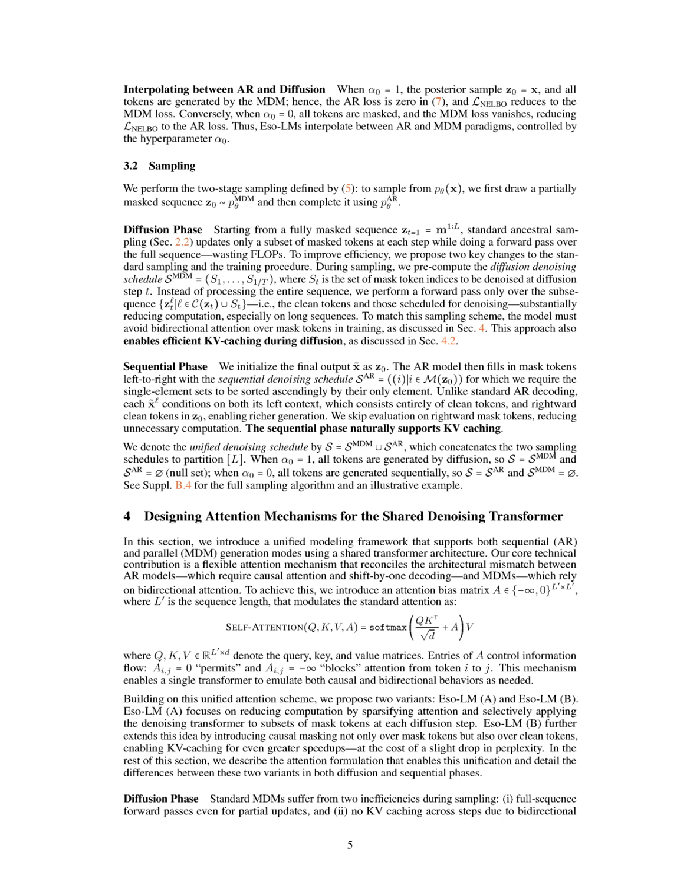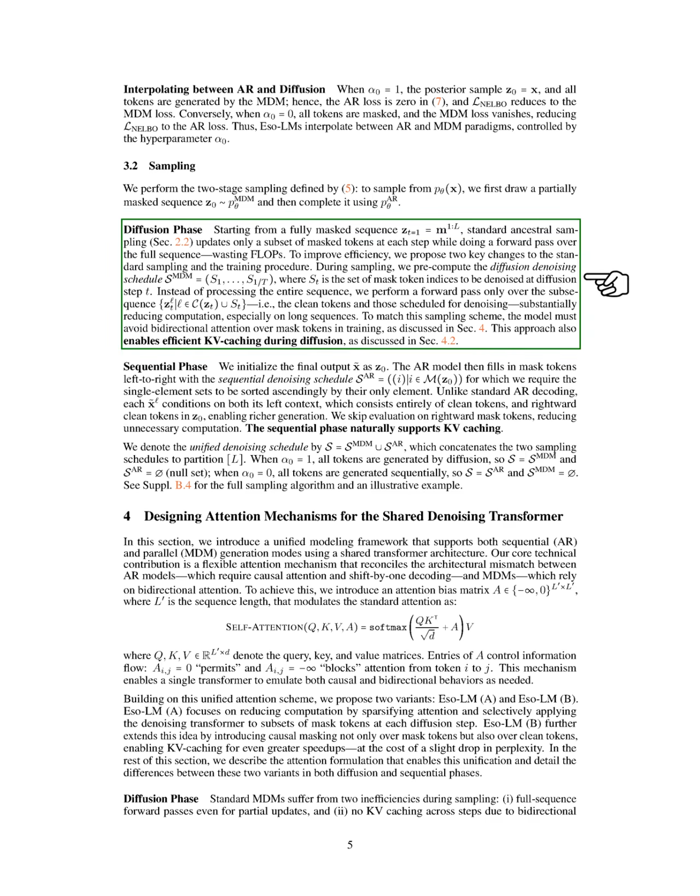Section Summary. In this section, we present a unified modeling framework that utilizes a shared transformer architecture to support both sequential and parallel generation modes through a flexible attention mechanism that adapts to the requirements of causal and bidirectional attention. We introduce two variants, Eso-LM-A and Eso-LM-B, which optimize computation and speed during the diffusion and sequential phases by employing strategies like causal masking and KV caching, despite a slight trade-off in perplexity.